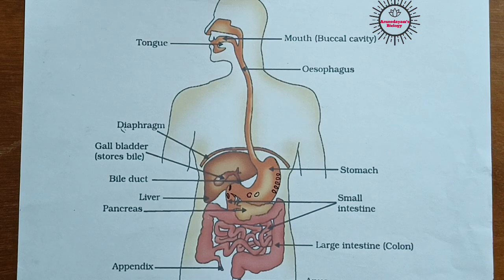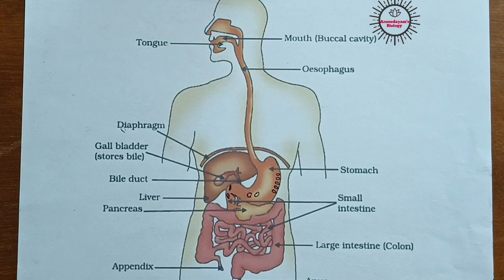So far we have learned how nutrition takes place in case of plants, isn't it? Autotrophic nutrition. That means how the photosynthesis process takes place in plants we have learned, and we have also learned how nutrition takes place in unicellular organisms like amoeba and paramecium, isn't it? Their body is very simple. They do not contain any special digestive system. That's why nutrition in them is very simple.